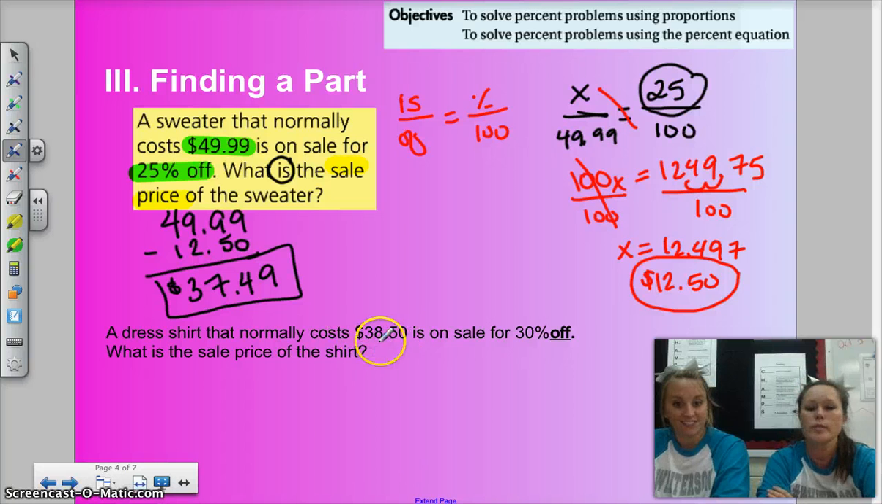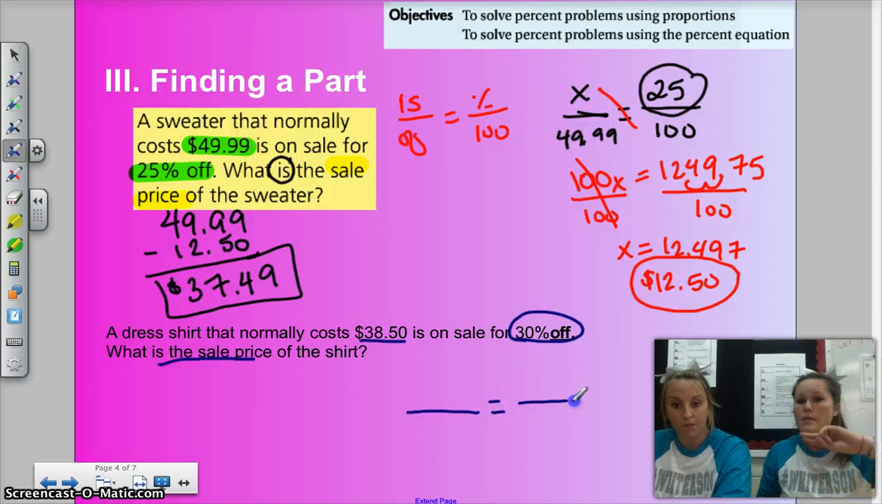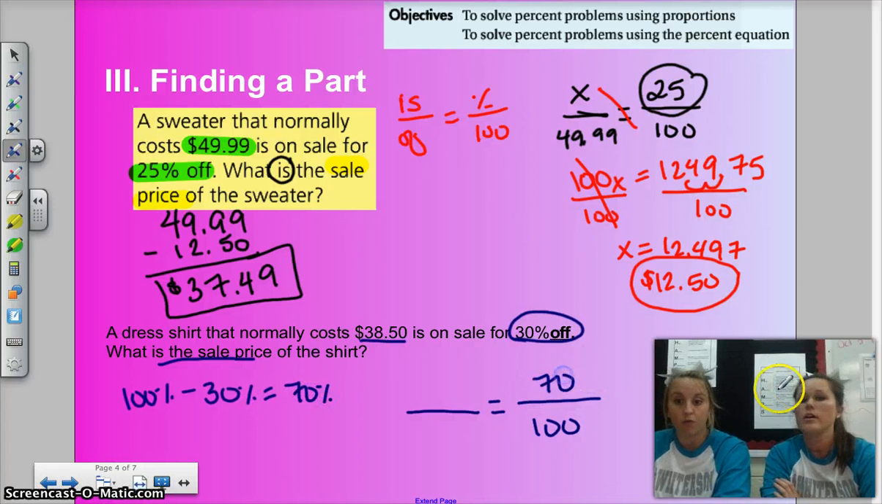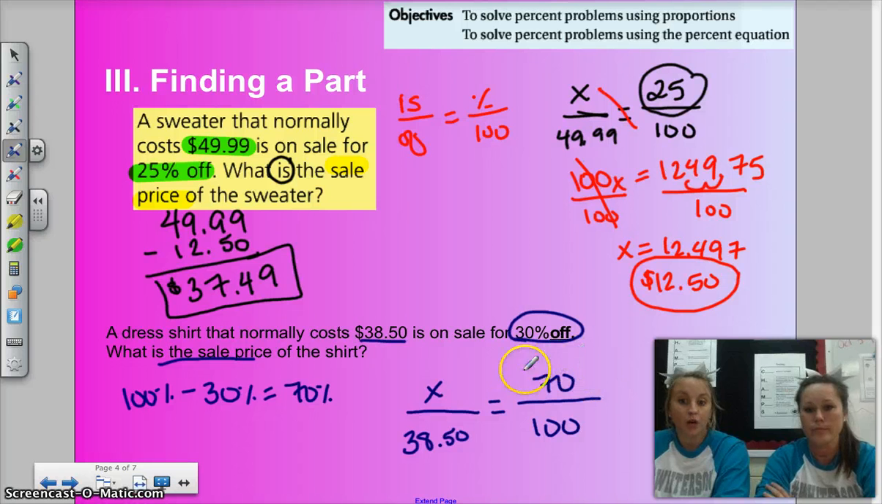A dress shirt that normally costs $38.50 is on sale for 30% off. What's the sale price of the shirt? So this time I want to know how much I'm actually paying for. If I'm getting 30% off, that means I have 70% that I have to pay for. So we take 100% minus the 30%, and that equals paying for 70% of the full cost. So that's what I'm going to solve for right there, my percent. Then I'm going to put my X on top, because that's the amount, and then my $38.50 is the total. There you go. So again, we just found how much we're actually going to pay of the total cost.